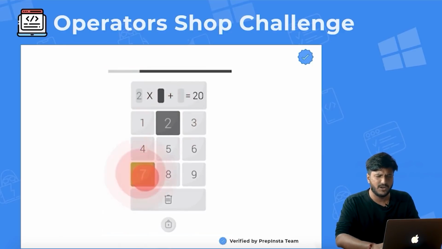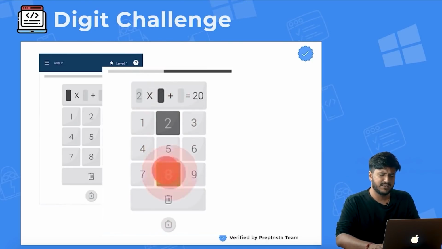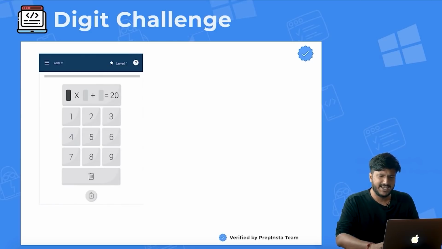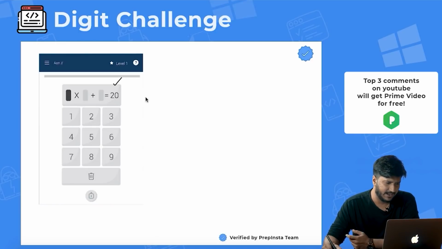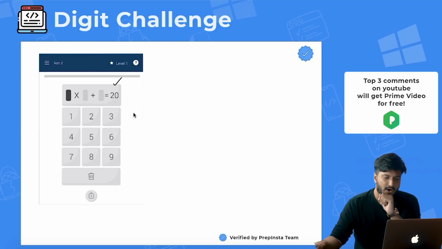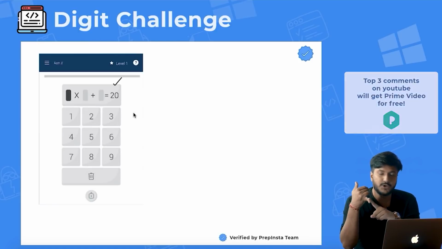So let's go ahead and solve a very quick one that I've taken here, right? In this case, obviously there could be multiple options. What they are essentially saying here is something multiplied by something plus something should give me 20.